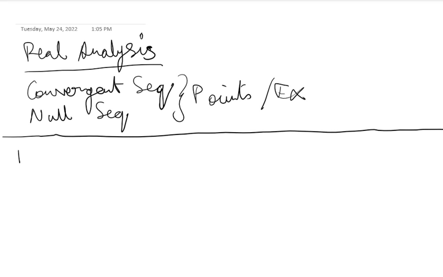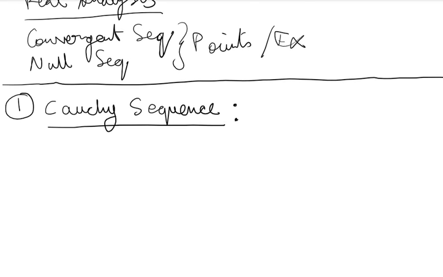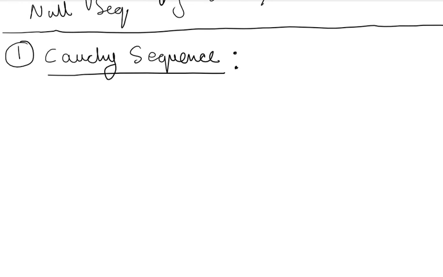That topic you can mark as number 1, number 2, or a star also you can mark. That would be a Cauchy sequence. So what is a Cauchy sequence? First we need to understand with a simple definition, not very difficult. Now of course we have to take a sequence.